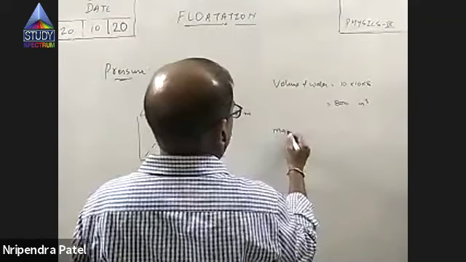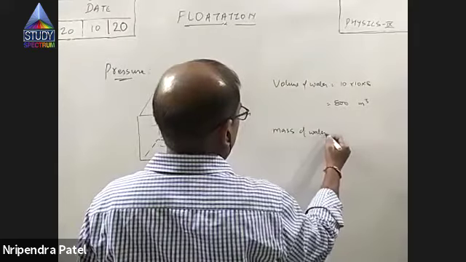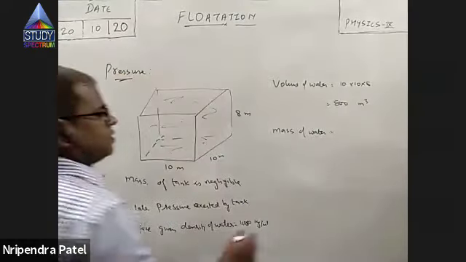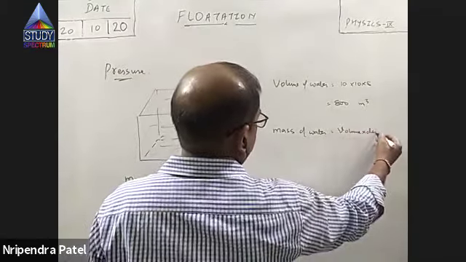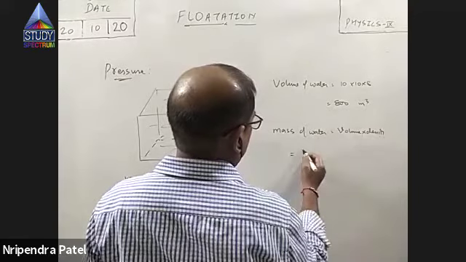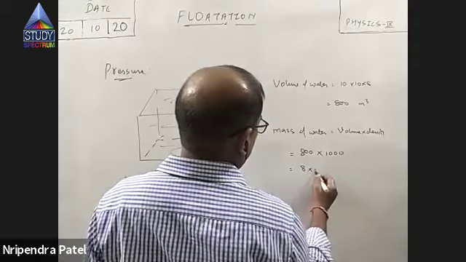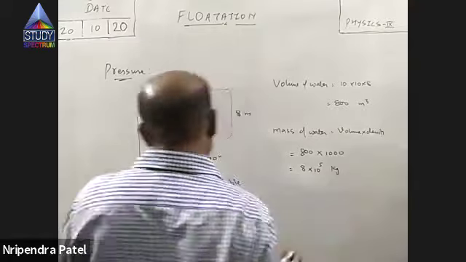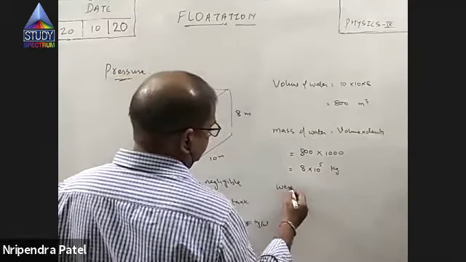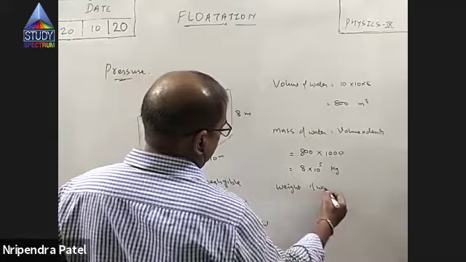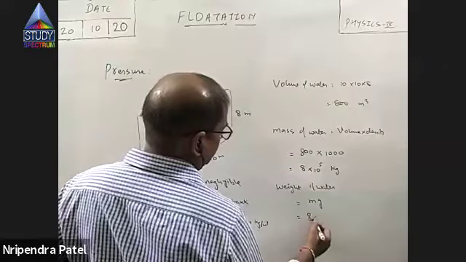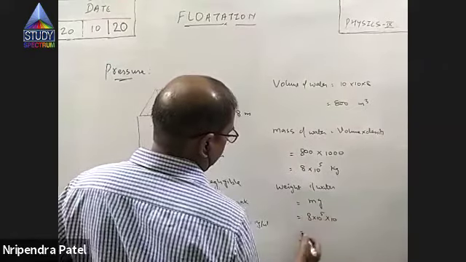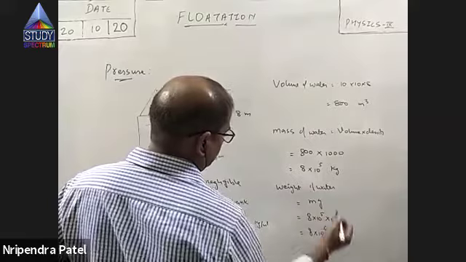Now calculate mass of water. Mass of water along with tank, because tank is of negligible mass. Mass of water is volume into density. Volume of water is 800 meter cube, density is 1000. So 8 into 10 raised to 5 kg is mass of water. So weight of water is what? Weight of water is m into g. So 8 into 10 raised to 5 into nearly 10. 8 into 10 raised to 6.